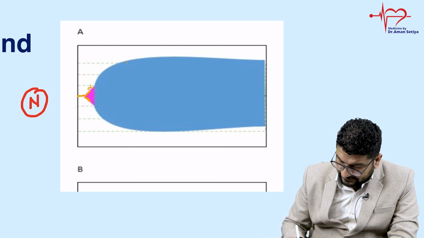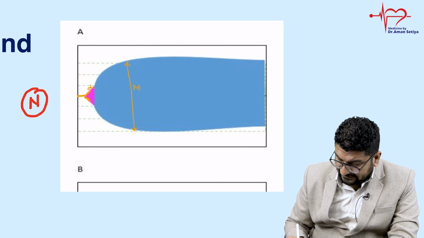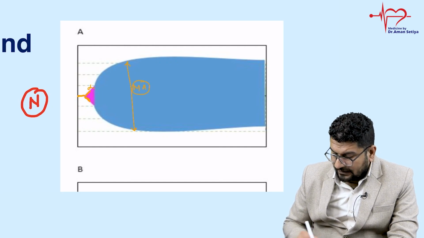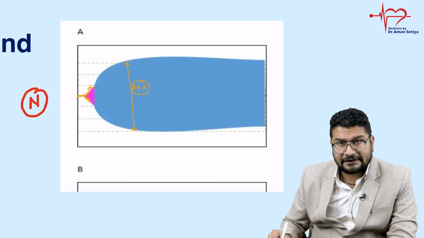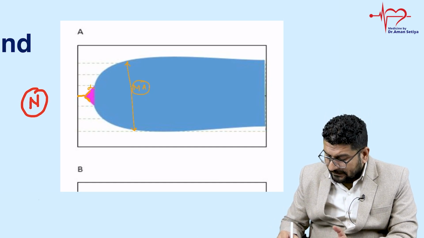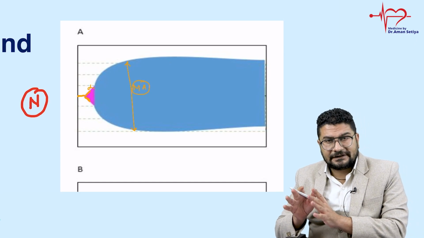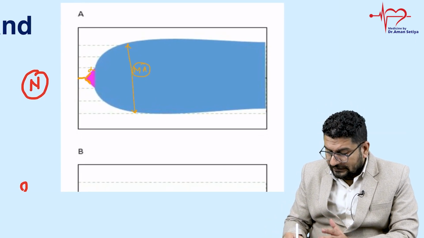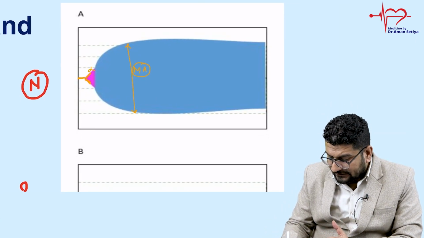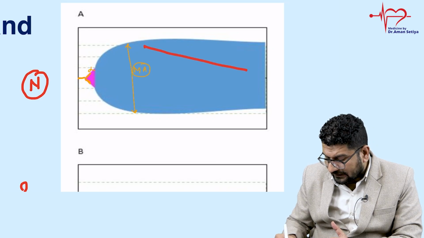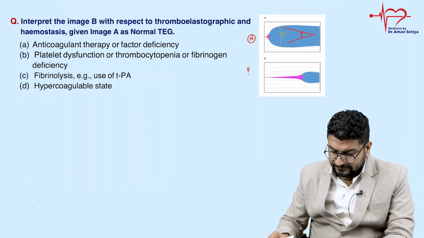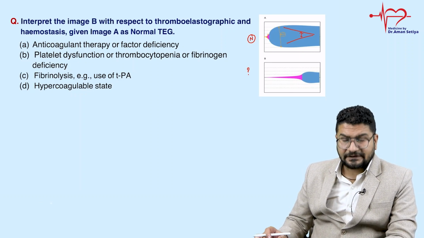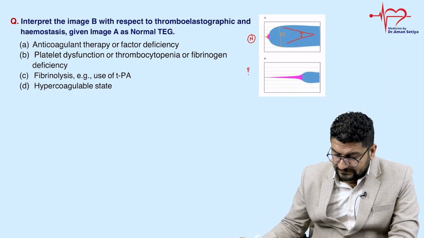Then this clot is reaching MA. MA means maximum amplitude. And ultimately here you can see the start of lysis, that's called fibrinolysis. But here you are just seeing the plateau, so there is no lysis. If there is lysis, what will happen? This will move in this direction like this. So this is what we call lysis, or LY30.